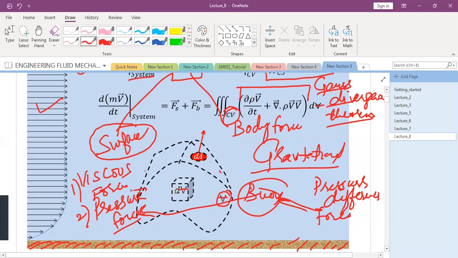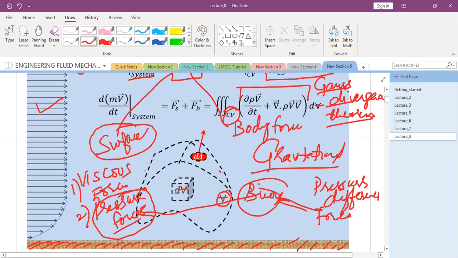So we have already included in this term. Are you clear? Yes sir. So buoyant force is a way to represent the pressure difference force, nothing more than that. And as a side note, what do you expect? If there was no gravity, will there be any buoyant force? No, sir.